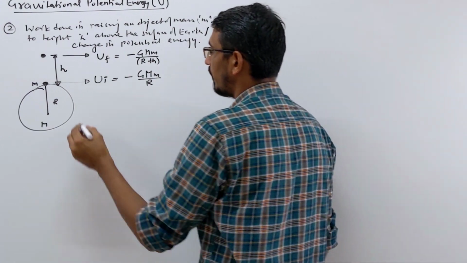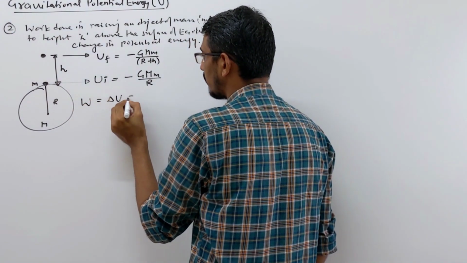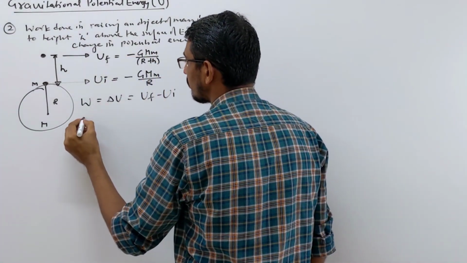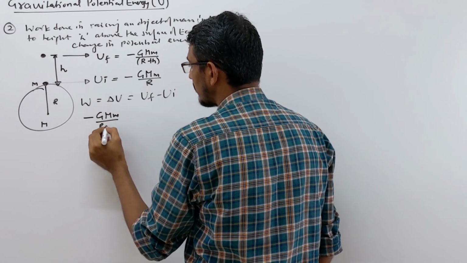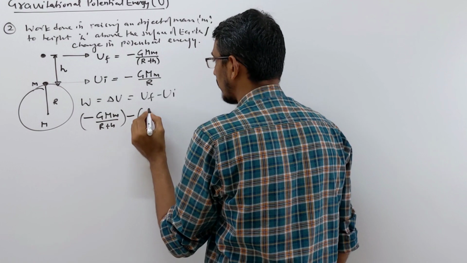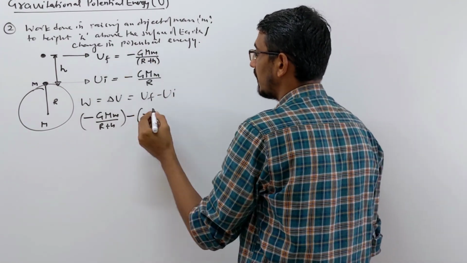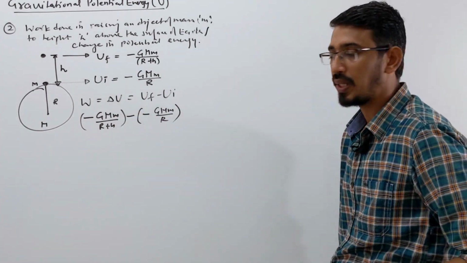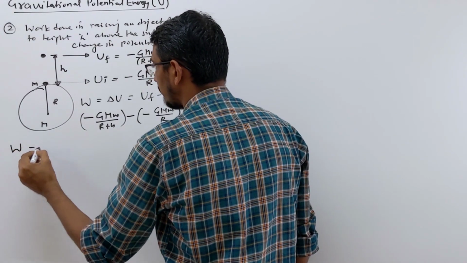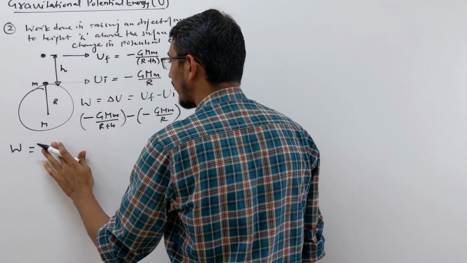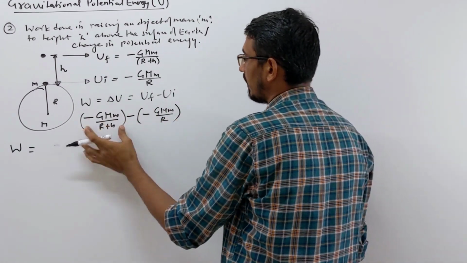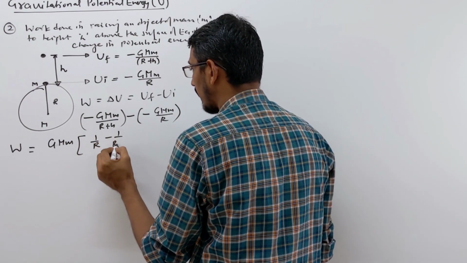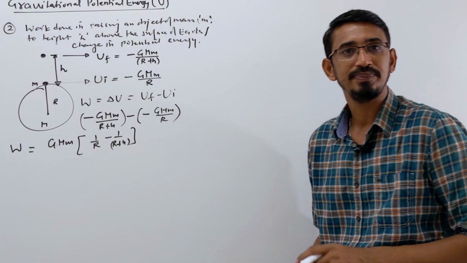You want to calculate the work done in doing so. So work done is simply the change in your potential energy, or U final minus U initial. U final is minus GMm by R plus h. We are subtracting, and both terms are negative. You see that the GMm term is common, so you can take it outside. So work done is simply equal to GMm times 1 by R minus 1 by R plus h.